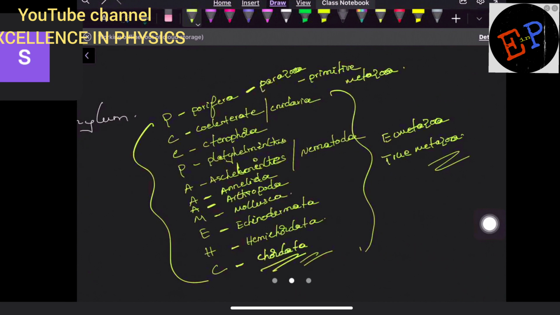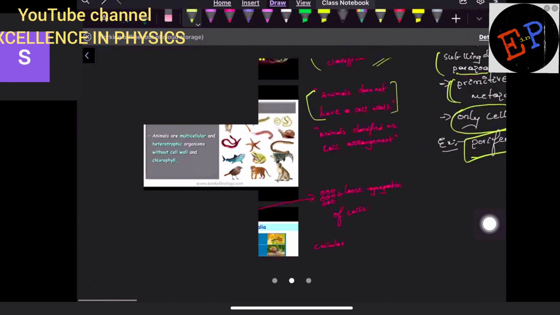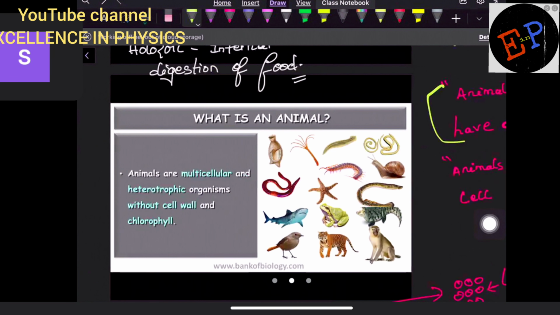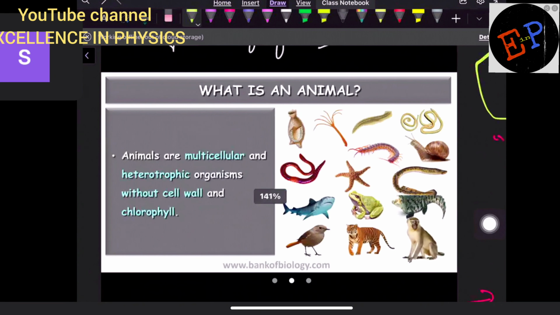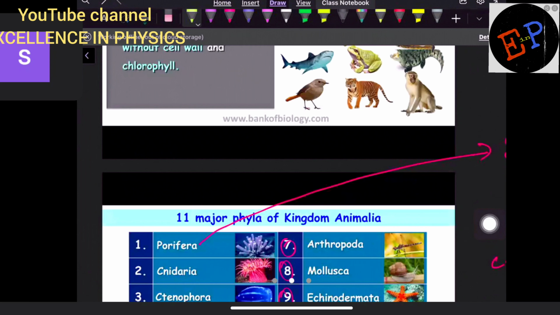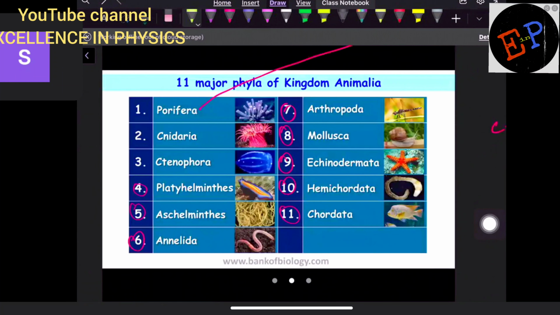Okay. So next we enter into our basic concept. So what is an animal? Already we have studied them. They are multicellular, heterotrophic organisms. They don't have a cell wall, and chlorophyll is also not present. Clear? So what is the advantage of chlorophyll? It is used for manufacturing food, preparation of food materials. Because already we have studied that they are heterotrophic organisms. Clear?